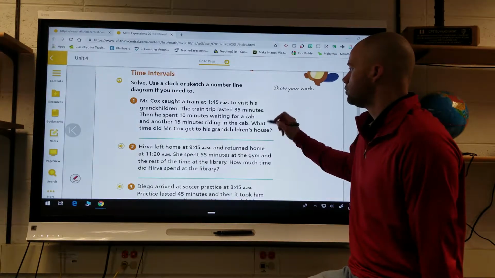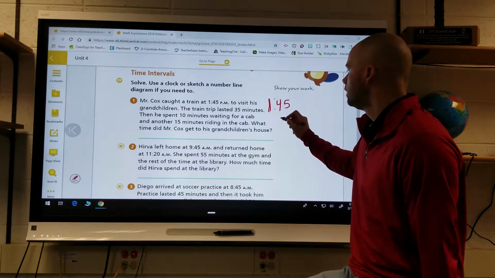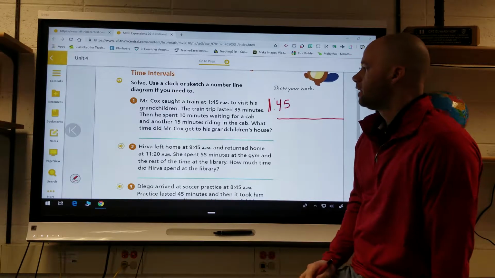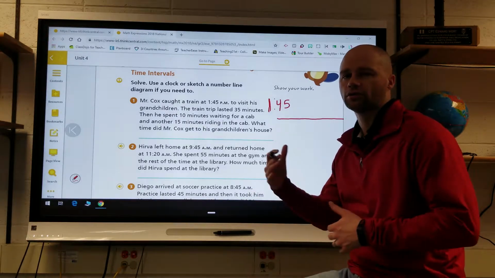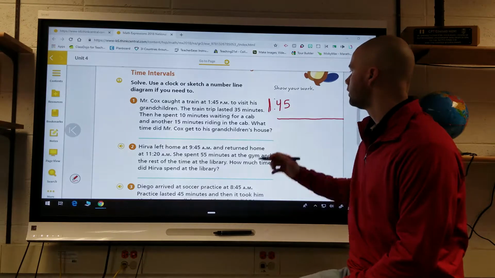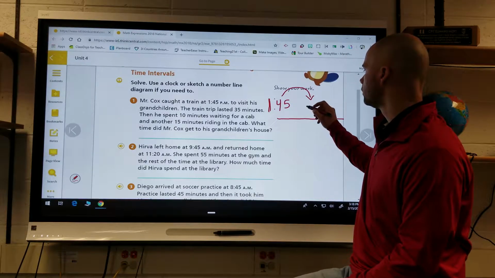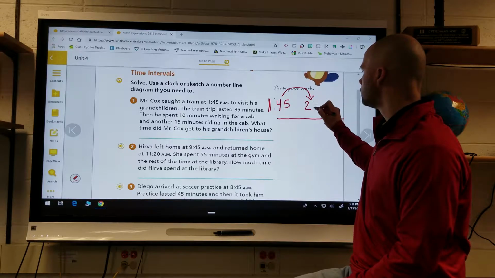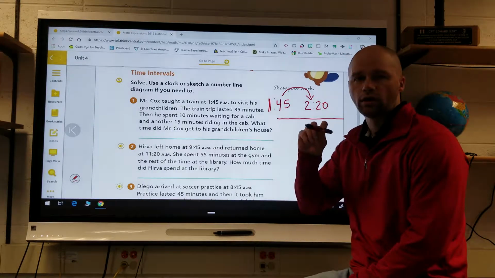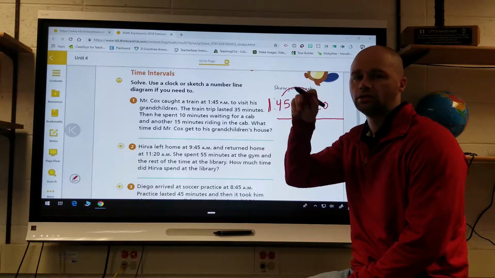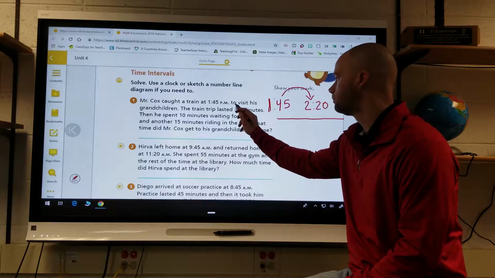What you have to know is you caught a train or you started driving at 1:45. Okay. If you do a number line, the train trip lasted 35 minutes, you could also just count up from that. If you count that correctly, the train trip would last until 2:20. Okay, so that would be 35 minutes from there. So a half hour from 1:45 would be 2:15, and then add 5 minutes to get your 35.